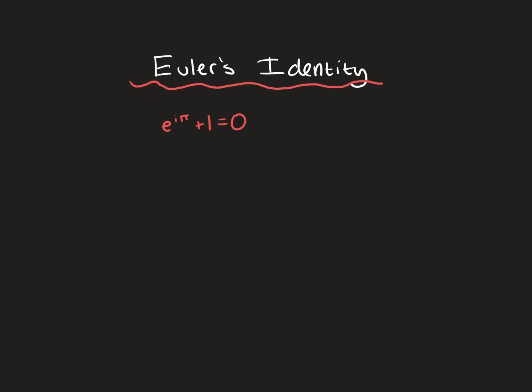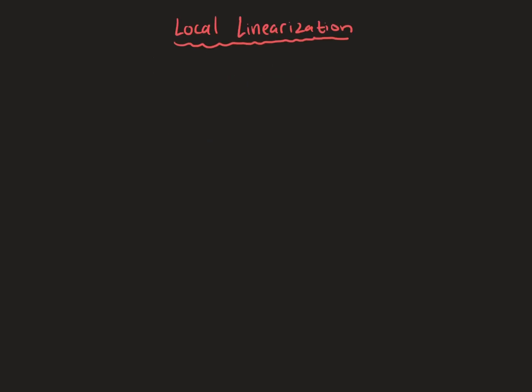And how does adding 1 to this make it 0? Because that would mean that e to the i times pi is equal to -1 if we subtract 1 on both sides. Well, today I'm going to prove it, and I'm going to teach concepts along the way so that you can understand how this identity works. Let me first start with the topic local linearization.